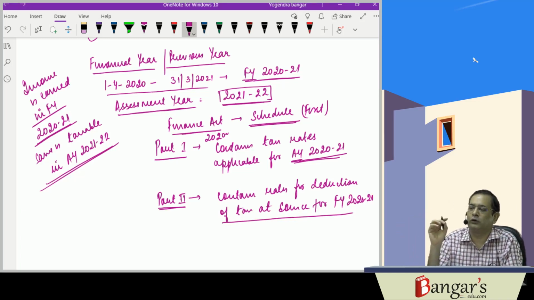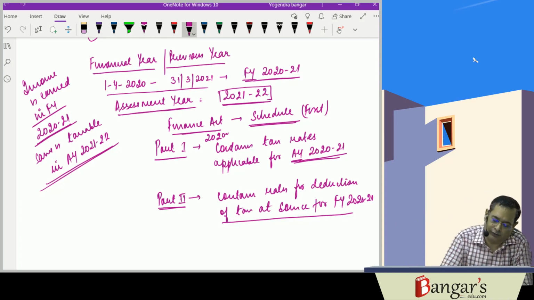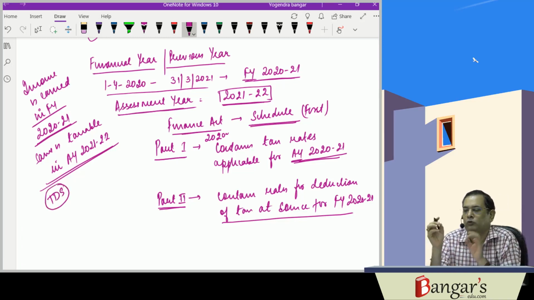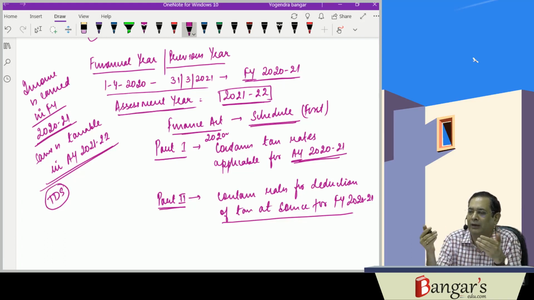What is this? Basically, there is one chapter we will be discussing, TDS, tax deduction at source or tax collection at source. Whenever I am making any payment, say I am the employer paying salary to my employees, then I have to deduct tax at source and deposit the same to the treasury of the government.